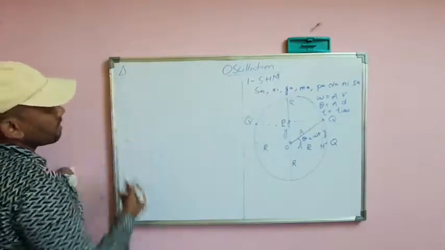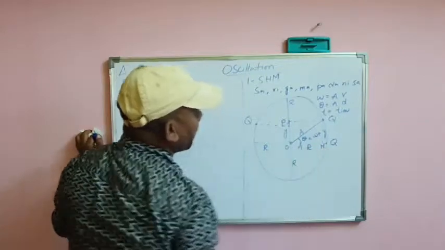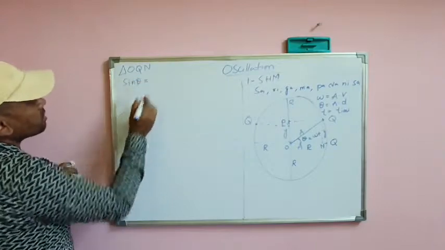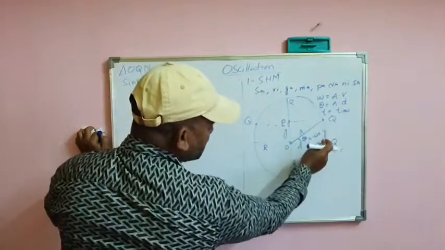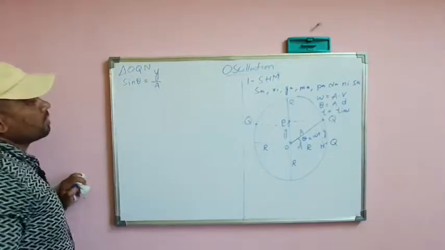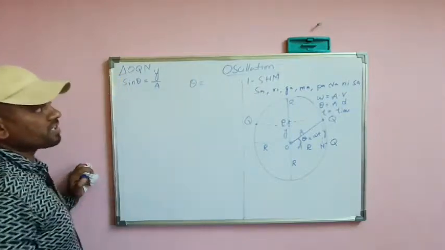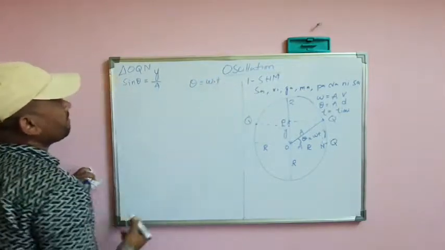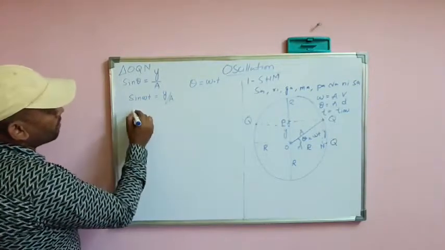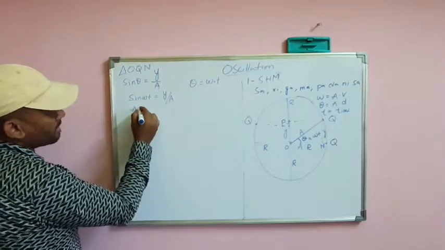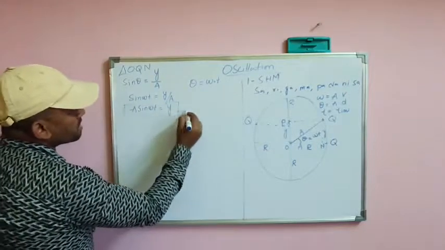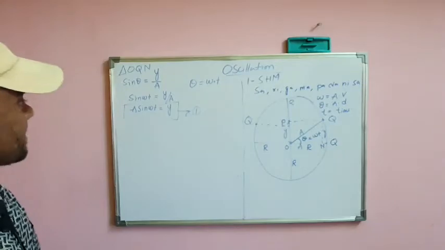In triangle OQN, sine theta is opposite side by hypotenuse, y by a. But we know angular displacement is nothing but angular velocity into time. So sine omega t is equal to y by a, where if you send a to this side, it multiplies, so a sine omega t is equal to y. This is equation 1.